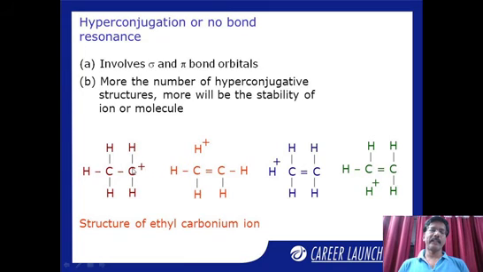For this carbocation, that is the carbon carrying the plus charge, the canonical structures are based on the alpha hydrogens. To this carbon, this is an alpha hydrogen. So this alpha carbon is carrying 3 hydrogens. So these 3 are called alpha hydrogens with respect to this C plus. Okay, look at this very carefully. So the number of alpha hydrogens will give you the number of canonical structures. 3 alpha hydrogens, 3 canonical structures.